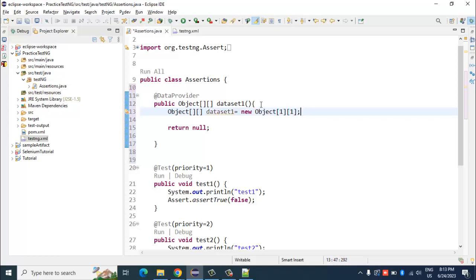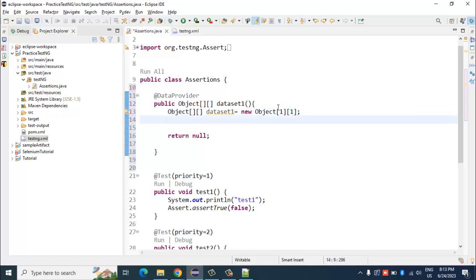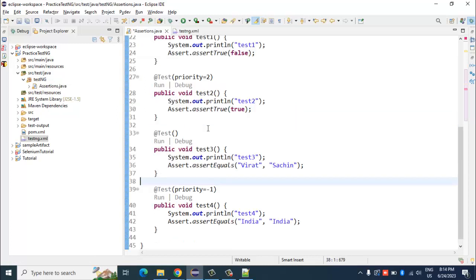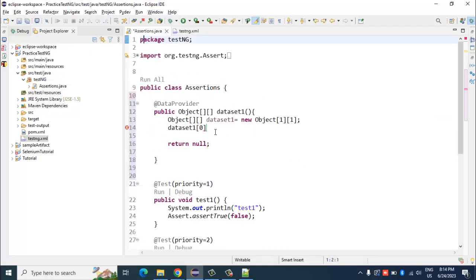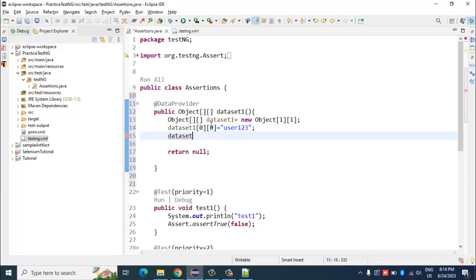Okay, so this is what it is, and then here I will say dataset1, zeroth row and zeroth column. Okay, and I will say what is the value for it. Let's say username or user123, whatever. So I'll explain you the code. Let me just write it first, and then I will explain if you have any doubts.